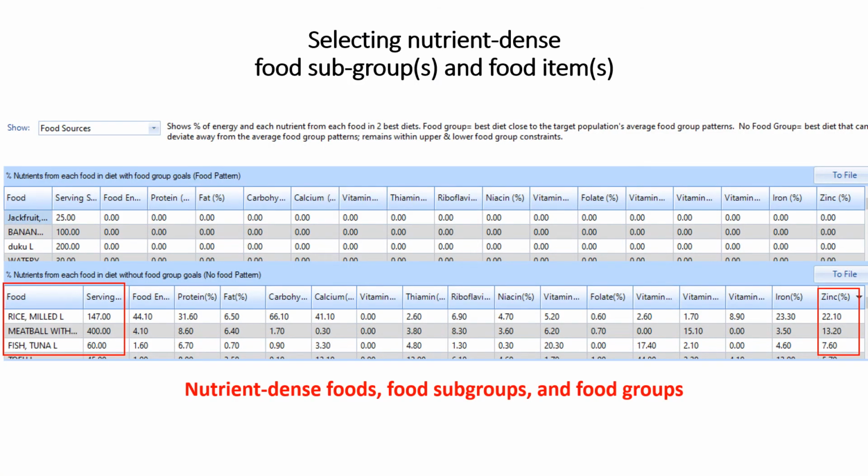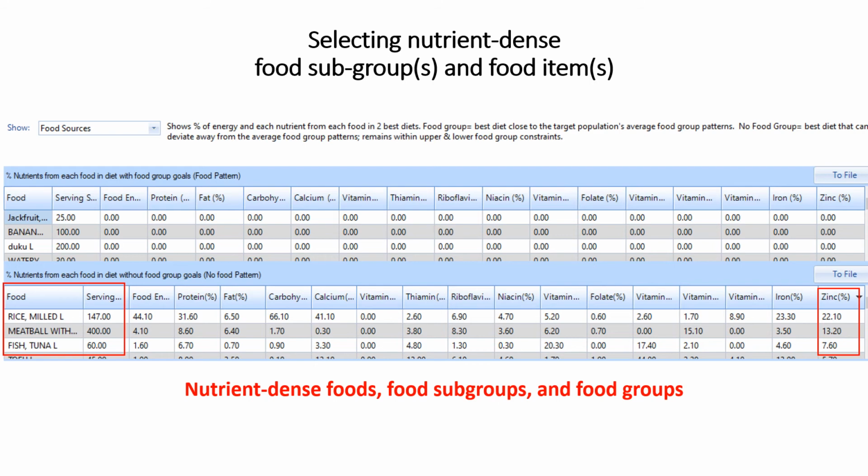And further, for example, meat, fish, eggs are recommended. Are there any specific subgroups in meat, fish, egg, poultry? We can make use of the food sources in Module 2. For example, here for zinc, we can sort in descending order to identify the foods which contribute the most to the zinc.